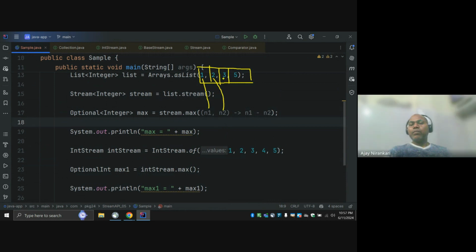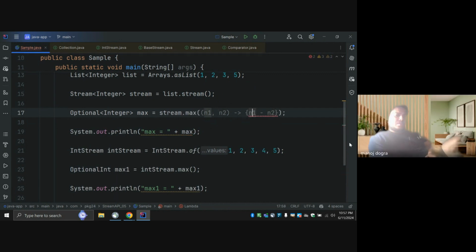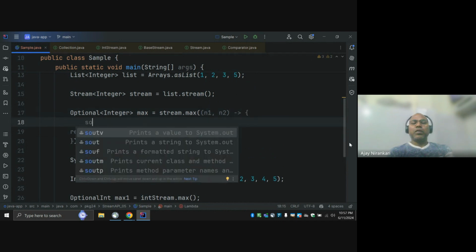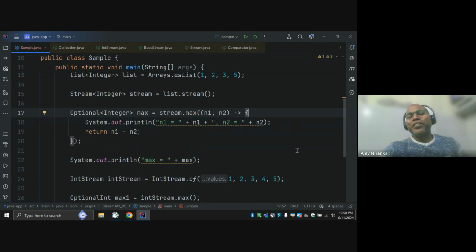Then again, whatever the result comes with this and this, they are not the same number; they are the first two numbers. If you want to print, you can just go here. Notice in a lambda expression you can write the code, just open and close braces, and here this should be return, with a semicolon. Here you can write System.out print the value n1 plus n2, and verify. This is the way you can debug this code.